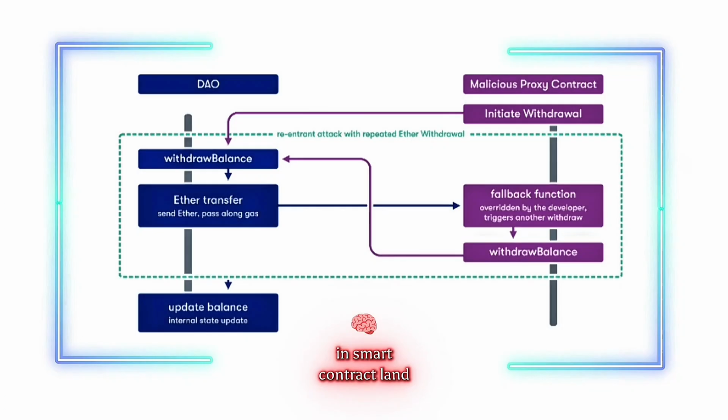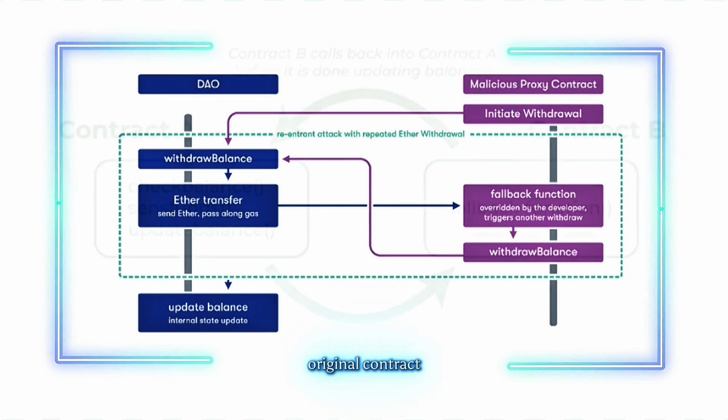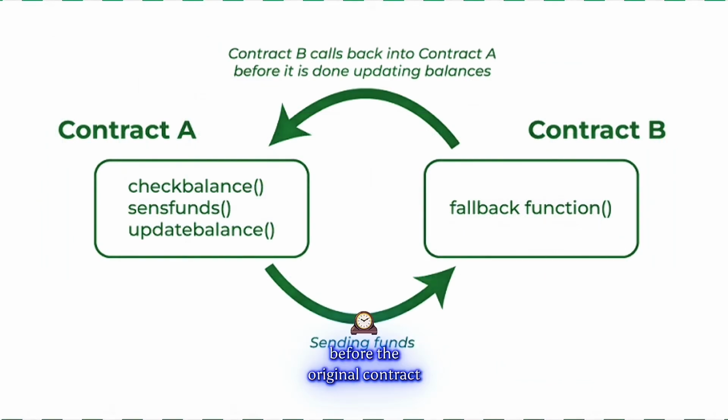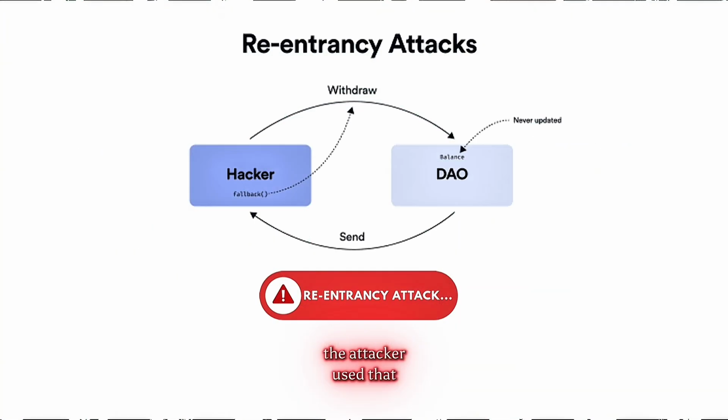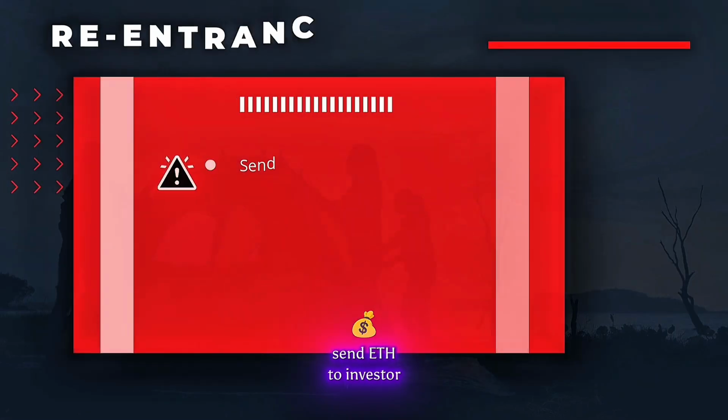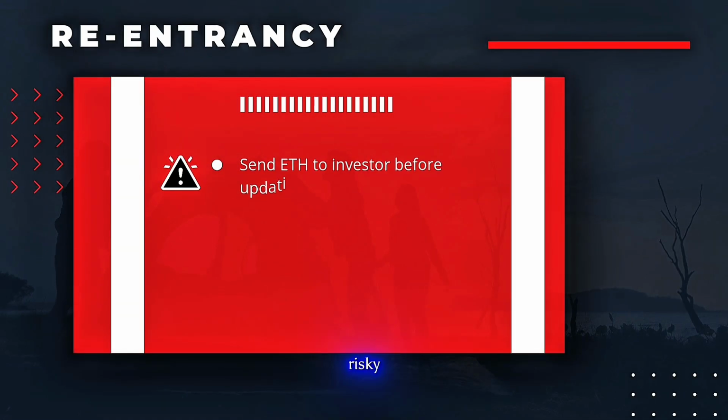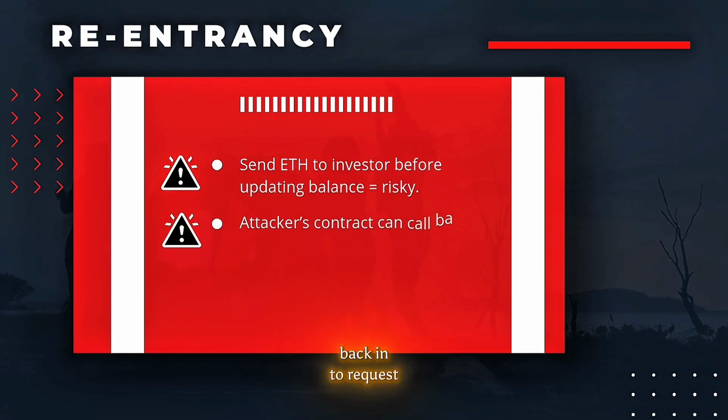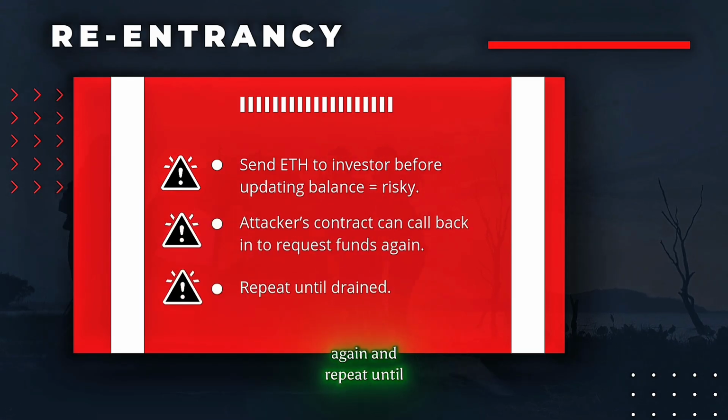In smart contract land, that's possible when your contract calls another address, sends Ethereum, and that other address can immediately call back into the original contract before the original contract has finished updating its records. The attacker used that exact trick. Sending ETH to an investor before updating the balance is risky. The attacker's contract can call back in to request funds again and repeat until drained.